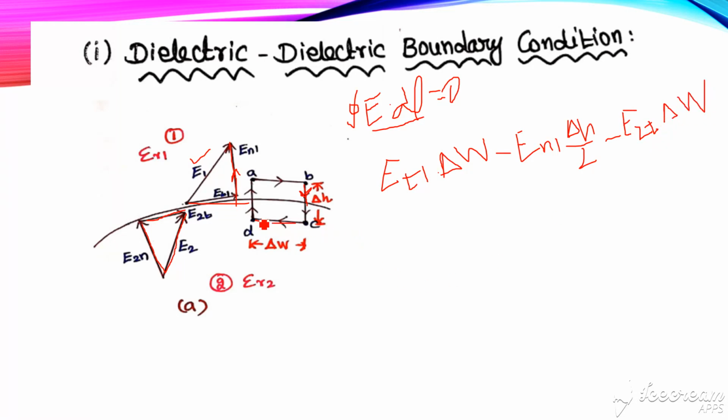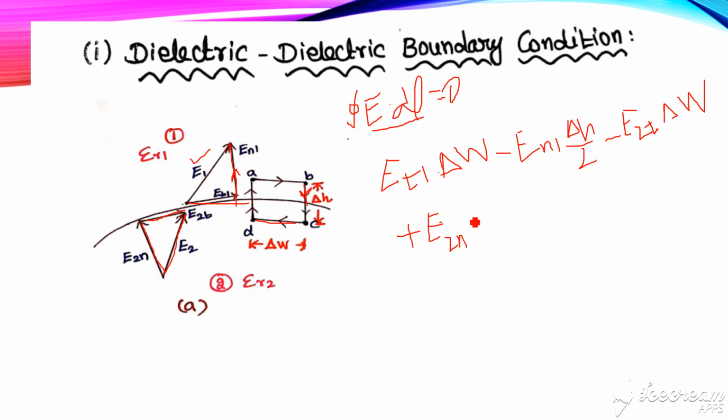Then we move on to the next one, that is along D to A. Along D to A we consider two media. First we consider medium 2. While considering medium 2, the normal corresponding to medium 2 and the path are both the same, so we are considering plus E2n multiplied with the distance.